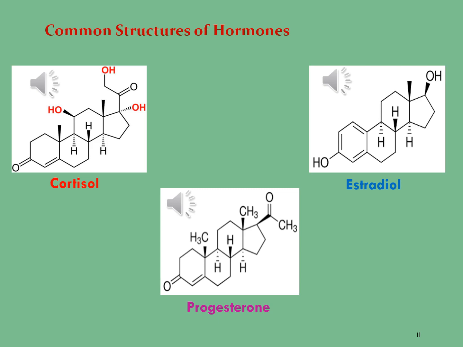Estradiol is produced in the body from cholesterol through a series of reactions and as an intermediate, as you have seen in steroidogenesis. It is soluble in dimethyl sulfoxide, that is DMSO, and dimethylformamide, abbreviated as DMF, and in ethanol.